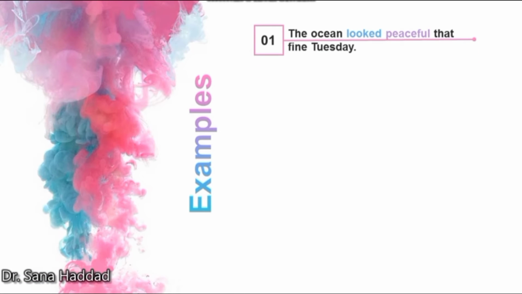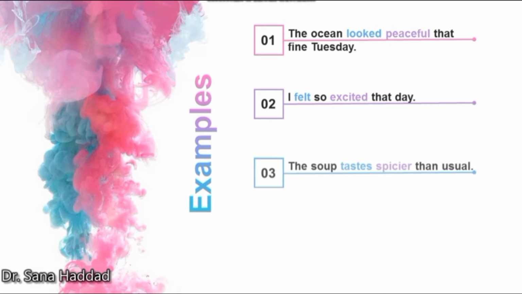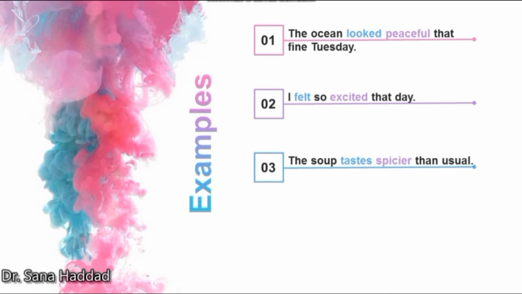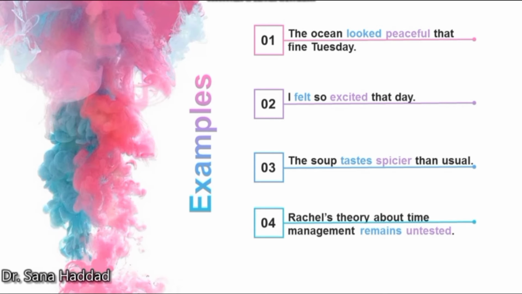Here are some examples. The ocean looked peaceful that fine Tuesday. I felt so excited that day. The soup tastes spicier than usual. Rachel's theory about time management remains untested. So here are the linking verbs: looked, felt, tastes, and remains. The linking verbs are followed by an adjective, like peaceful, excited, spicier, and untested.